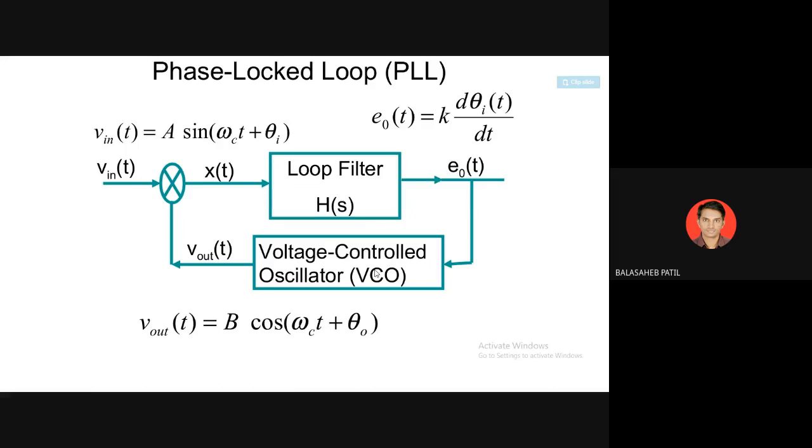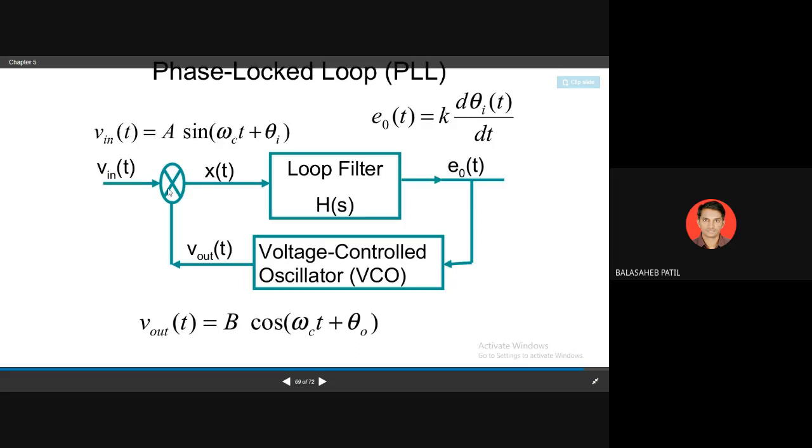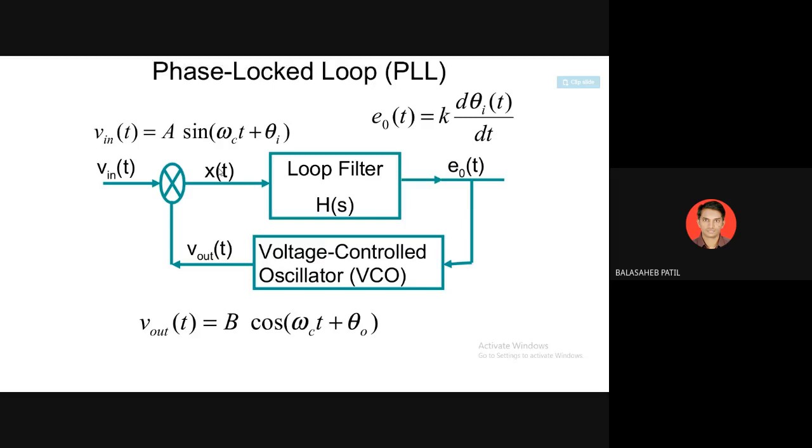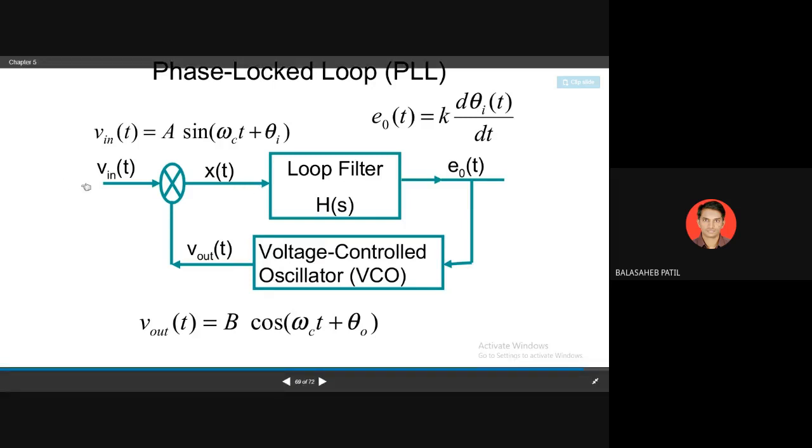As soon as a competitor, that is another signal, is applied to that PLL, the PLL will try to capture that frequency, and it will go in capture mode, and it will try to reach or capture this frequency. As soon as it captures that frequency, it will go in a locked loop. What is the input signal?